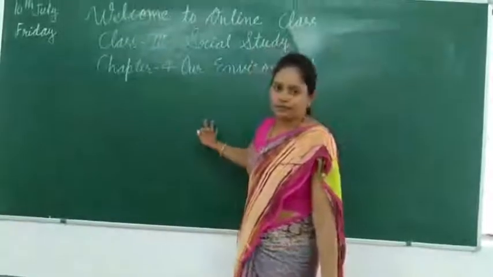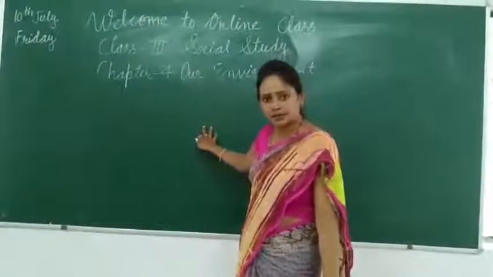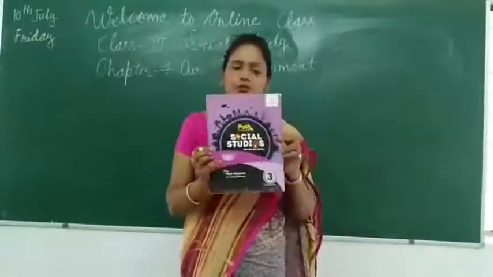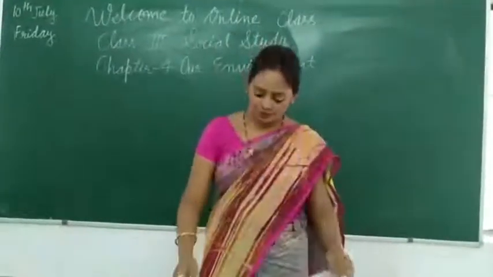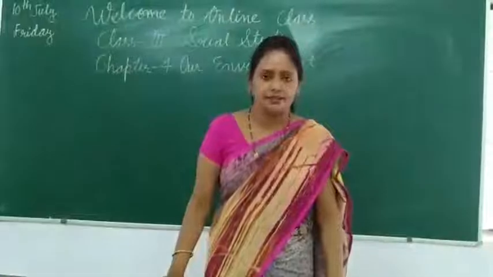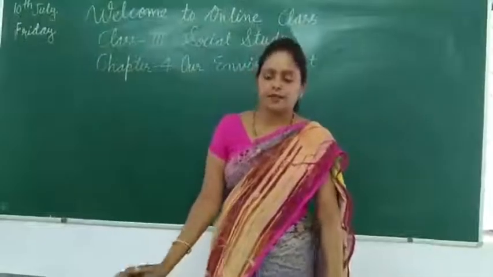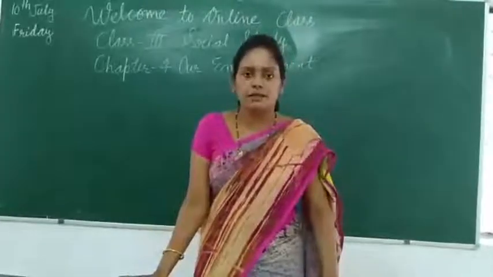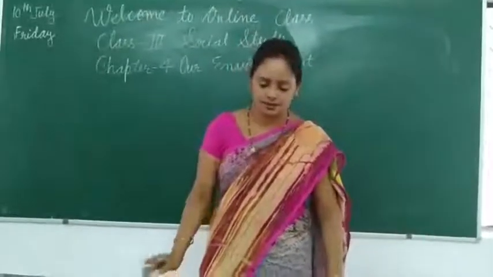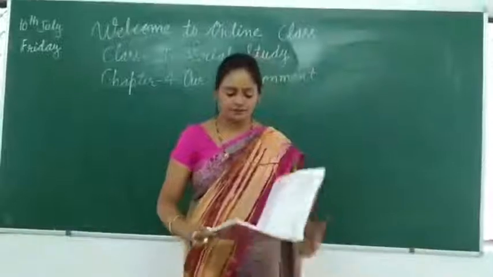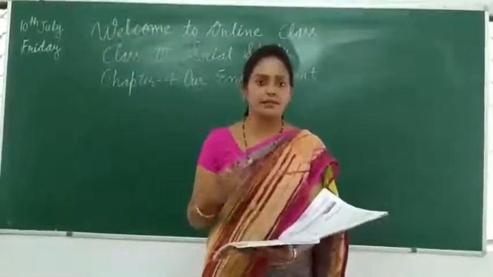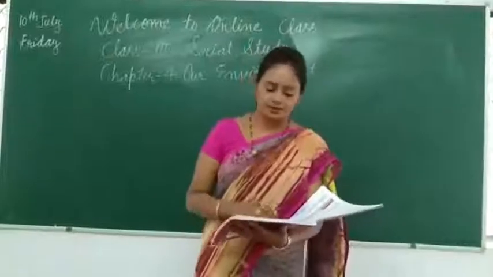Before starting to watch this video, you have to sit with your textbook. See here, it is your SST book. Open your book, page number 27. Children, after finishing the reading part, I will give you the difficult words, and you have to underline these difficult words in your book. Okay, so let's begin with the reading. You have to do reading to improve your reading. If you read with me, you can improve your reading. Okay, so let's start.